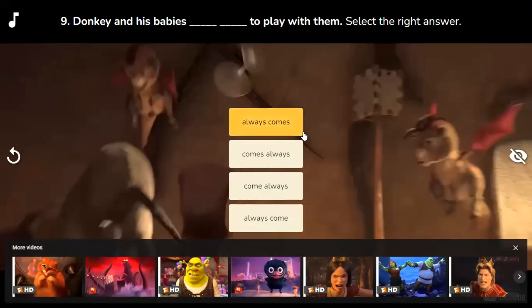Donkey and his babies always come. They always come to play with them.